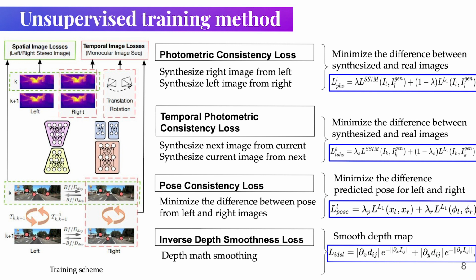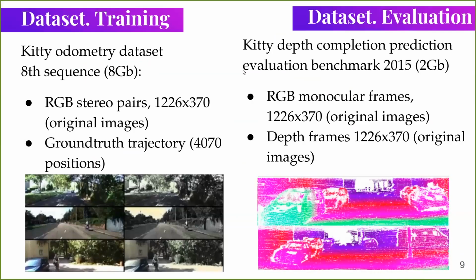PoseNet predicts 2 poses for left and right images, and then the pose consistency loss minimizes their difference because the robot must have only one true position. The last loss function is inverse depth smoothness loss. This loss makes the predicted depth map smoother. In the end, we sum up all loss functions according to weights adapted for our problem. To train the model, we used the KITTI odometry dataset.